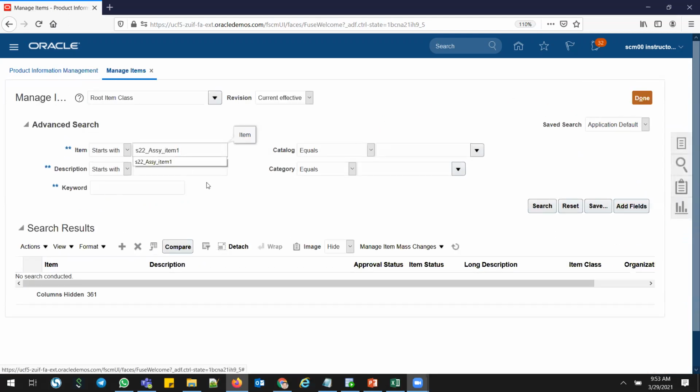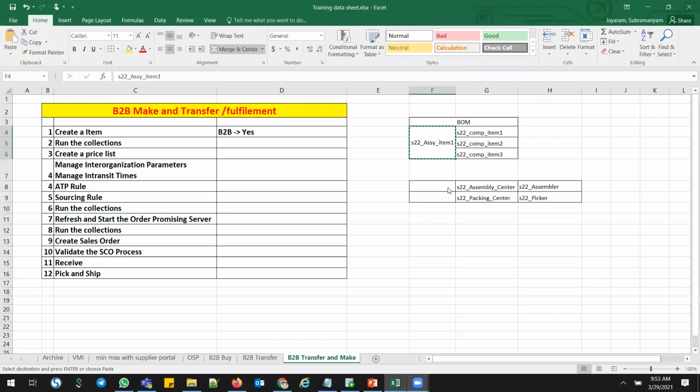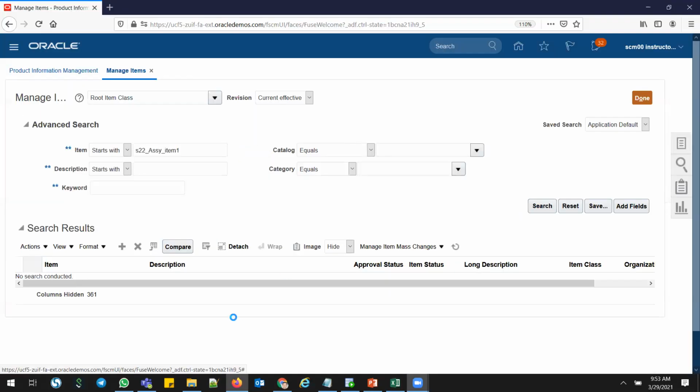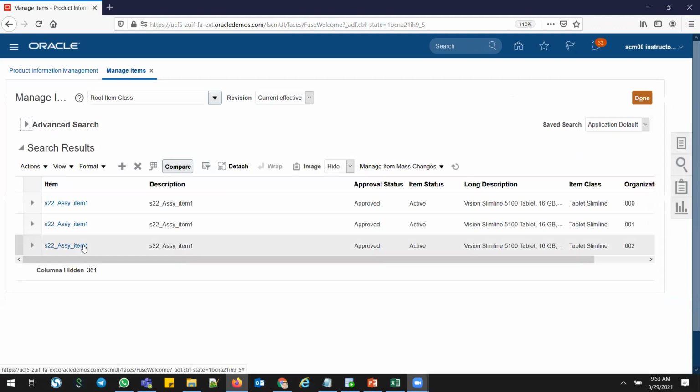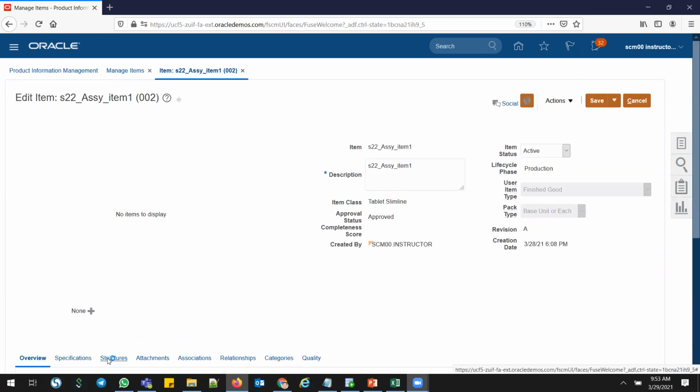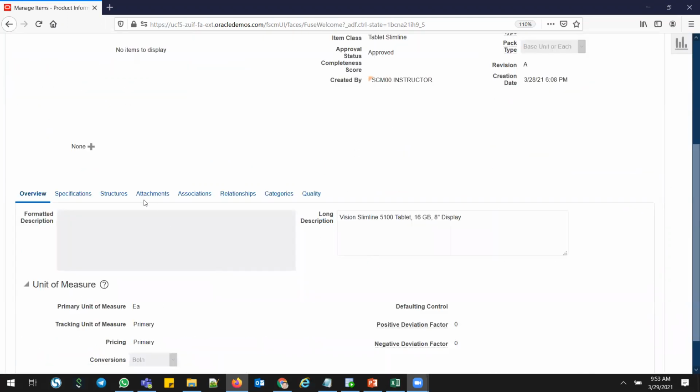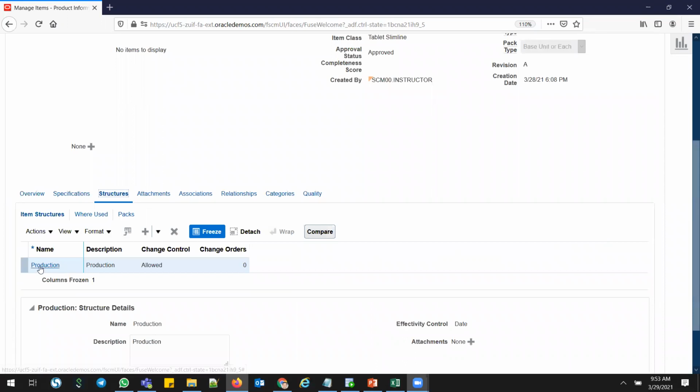I'll go on. I'm sorry. Go and pick this assembly. Click here. This is my assembly 002. When you go into the structure, I mean the bill of material, go to structure, production.